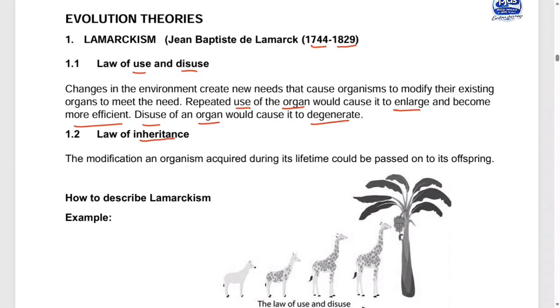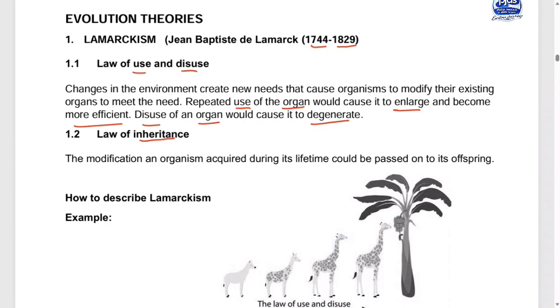In other words, we know, guys, the more I lift heavy weights, my muscles will get more developed because they are trained by lifting heavy weights. But it doesn't mean that my children will also have muscles. No, nature favors that they must inherit the original genes, not me having the muscles. You get my point? So he is trying to say that the more each and every organism uses its structure frequently, the more developed it will get. But if you don't use it, it will disappear or get small.